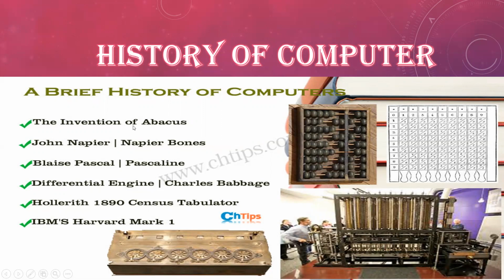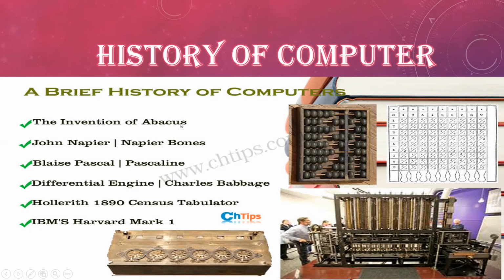Today also in some schools and education centers, they show the use of the abacus. Okay, so our invention of computer starts with the invention of abacus.